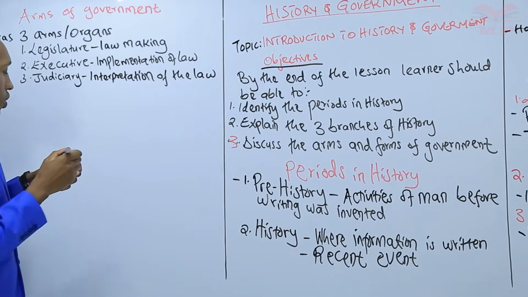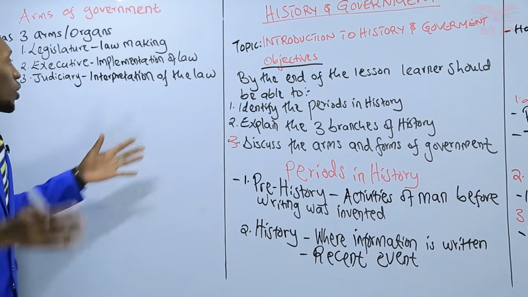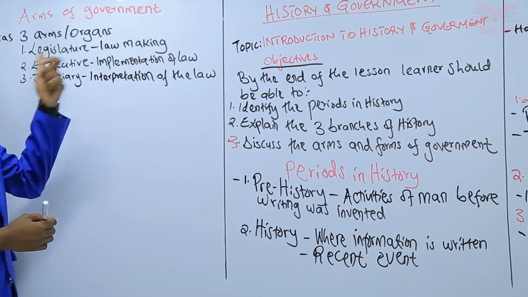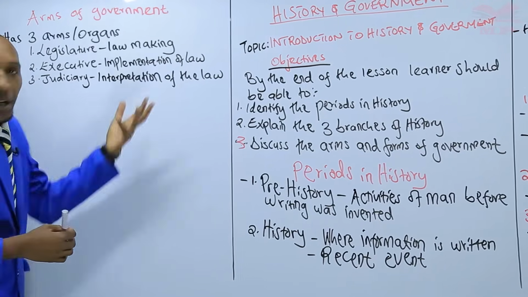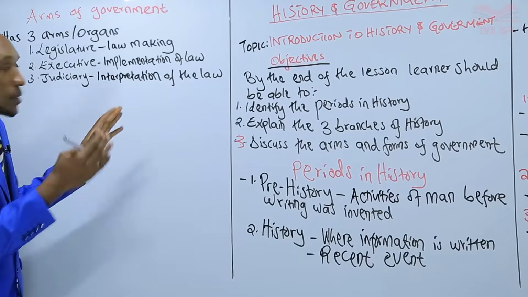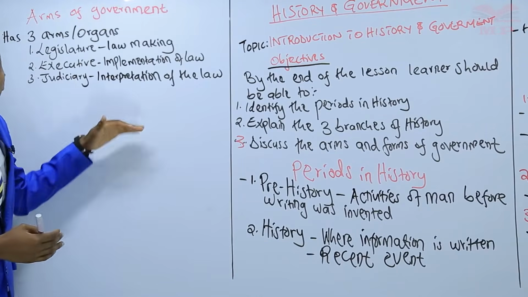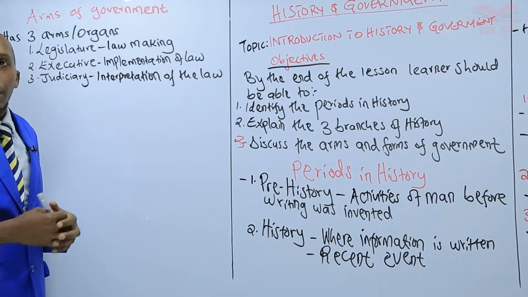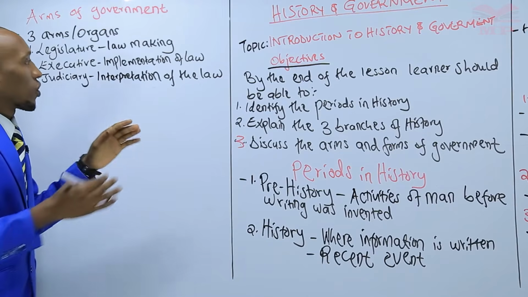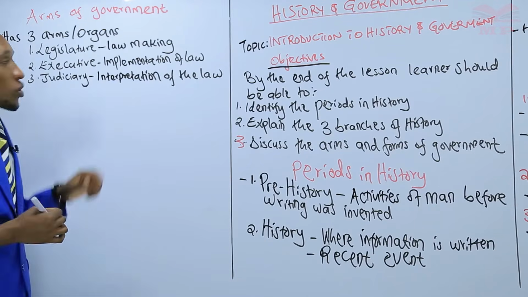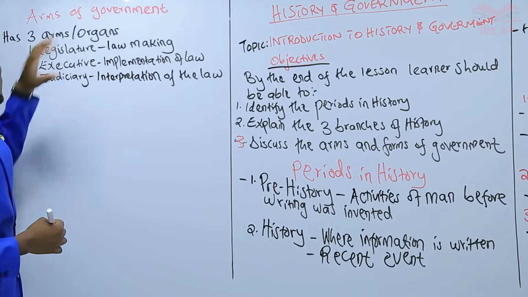So the judiciary is concerned with bringing a consensus in case the law is not being interpreted well or there is a problem. It is the judiciary that comes to give the correct way of following the law. So those are the three arms of the government.